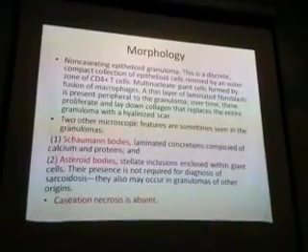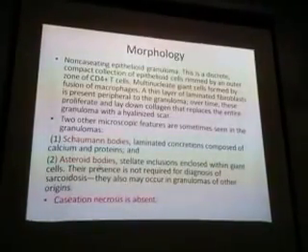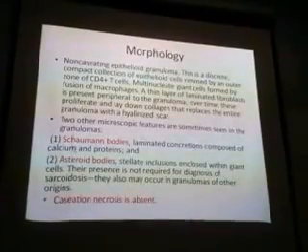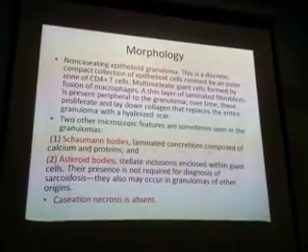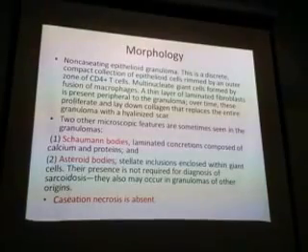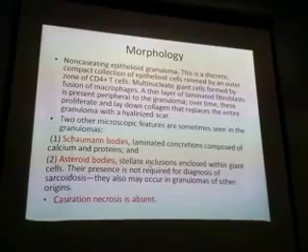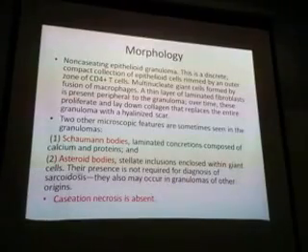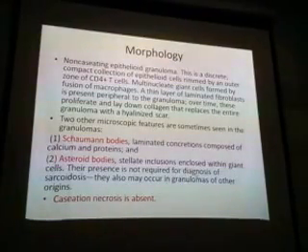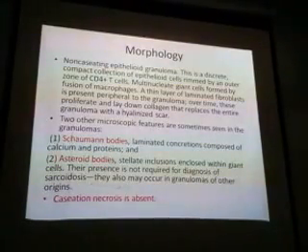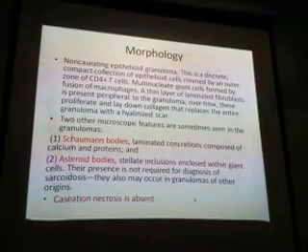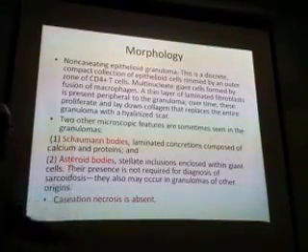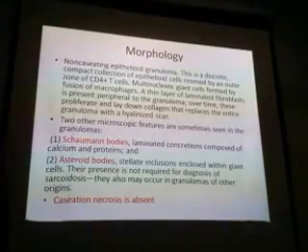There are two microscopic features you should know. Two other important structures sometimes seen in granulomas: Schaumann bodies, laminated concretions composed of calcium and protein, and asteroid bodies, stellate inclusions enclosed within giant cells. Their presence is not required for diagnosis of sarcoidosis. This is all explanation. You just remember these two things: Schaumann bodies and asteroid bodies.